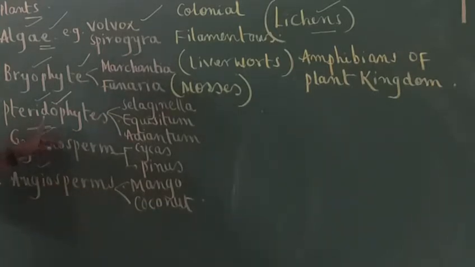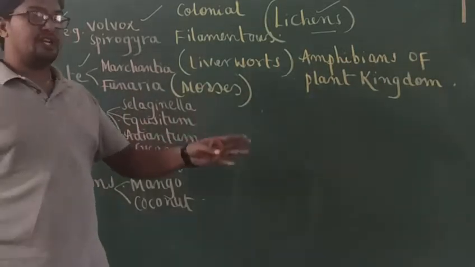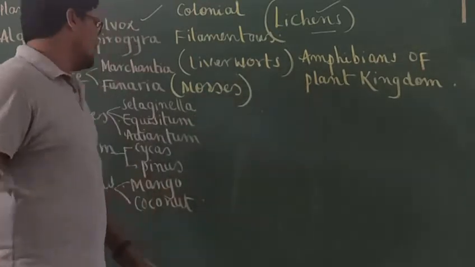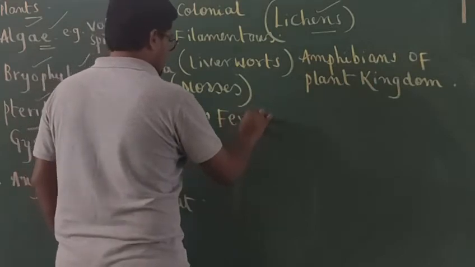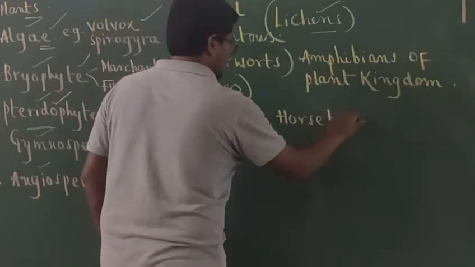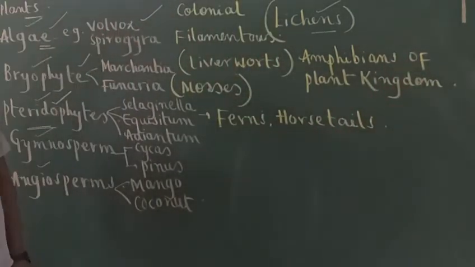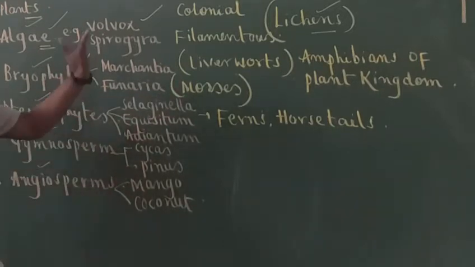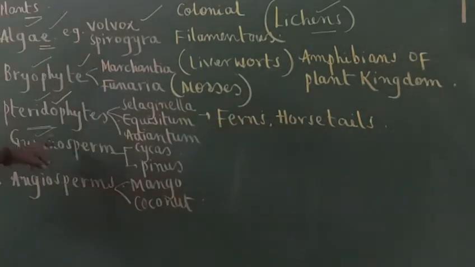Pteridophytes. The body is differentiated into root-like, leaf-like, stem-like structures, and they include ferns and horsetails, based on body structure. We can discuss in detail later.